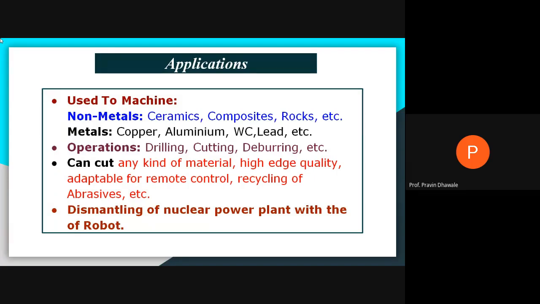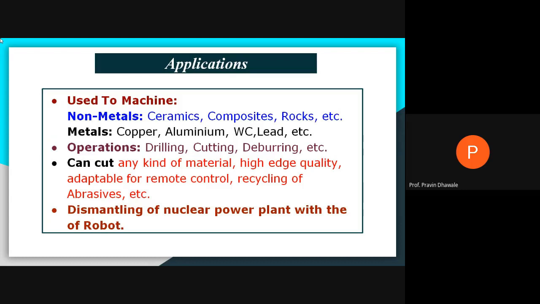Certain materials like copper, aluminum, tungsten, lead, tungsten carbide, etc., you go for the abrasive. Copper and aluminum are soft materials, but tungsten carbide is a very hard material to machine, right? So in case of non-metals as well as certain metals, we go for abrasive water jet machining. Some operations like drilling, cutting, deburring, etc. can be carried out by using abrasive water jet machining.